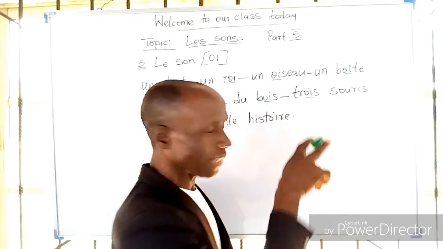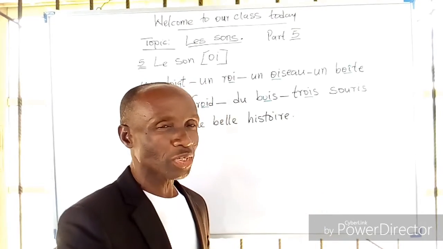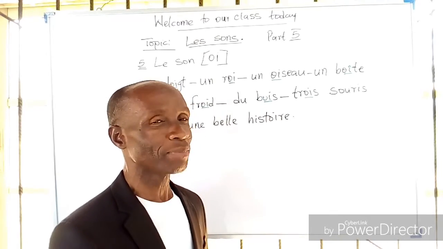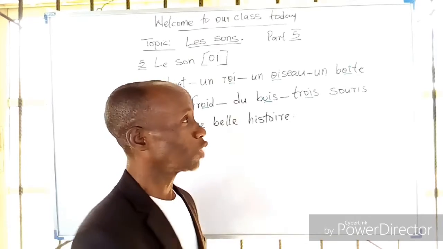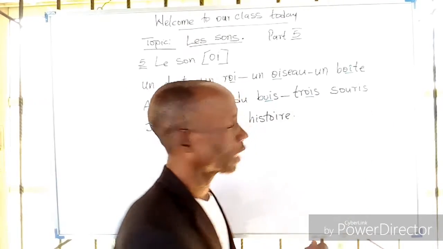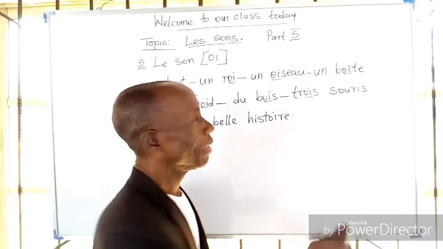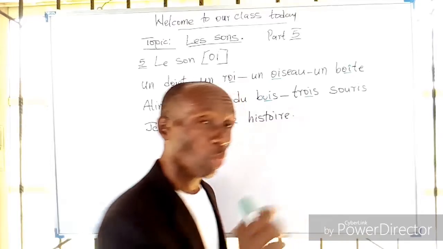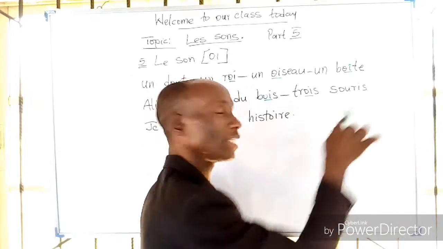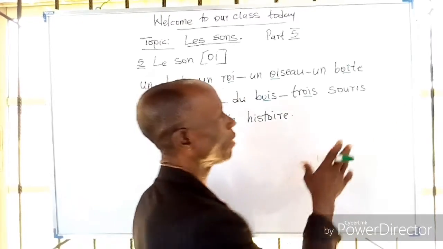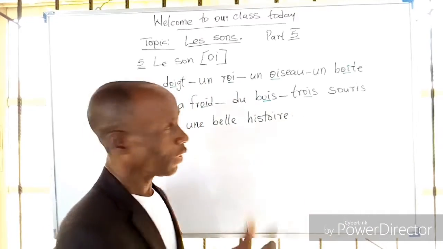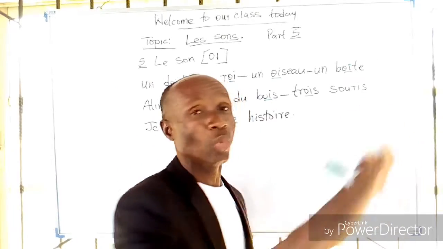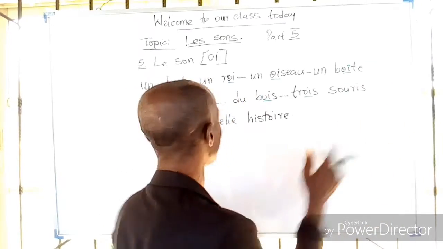But when you remove the E and put S, it turns to souris, rats. When we say sourire, that is smile a bit. Now this one, souris, has the same sound, but the only difference is the S. You don't say the S. It remains souris, only that the S remains silent. God bless you as you continue.